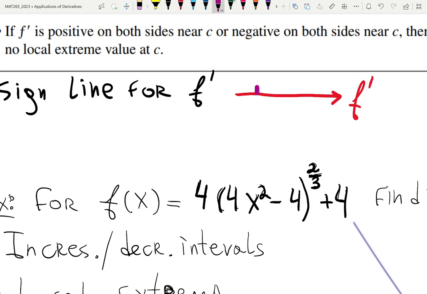You put critical points on the sign line: critical point 1, critical point 2, critical point 3, but only the ones that you need to use. So you check the domain, and then you test this sign line. You test the sign of the derivative using the sign line.